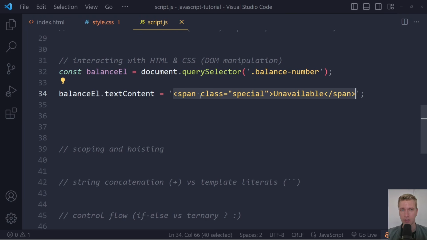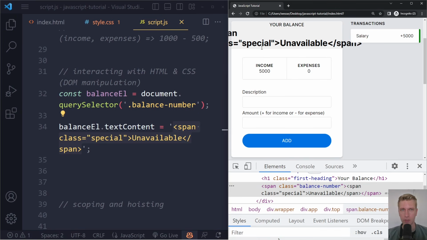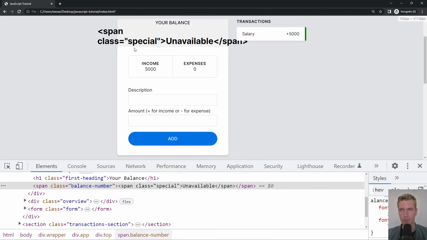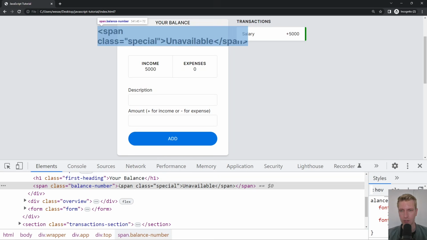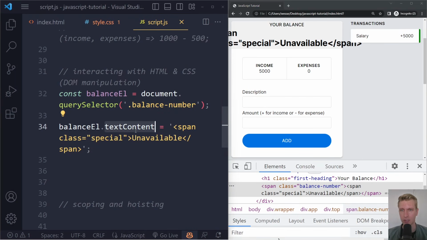We're trying to make this the text content, right? And the intention here is that we actually create an HTML element here. Can we just do this? So what will happen is it will literally write out span here. Right, so here you can see in the elements tab, it does not create an element out of this span where we write. It will literally write span as text, as text content. Right, that's what text content is.